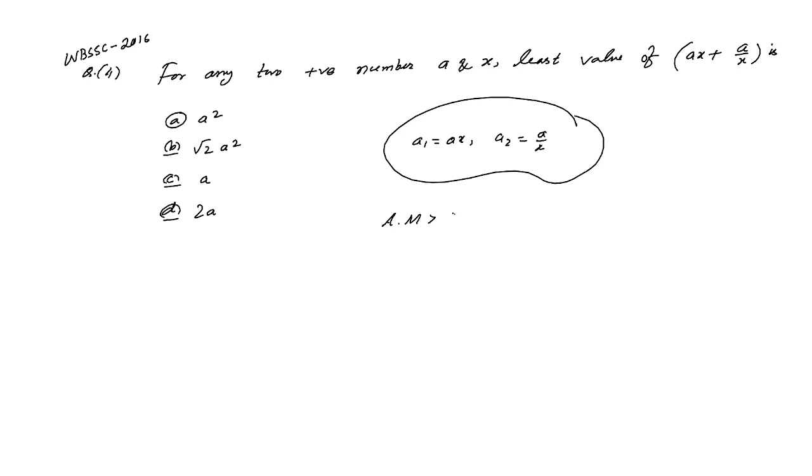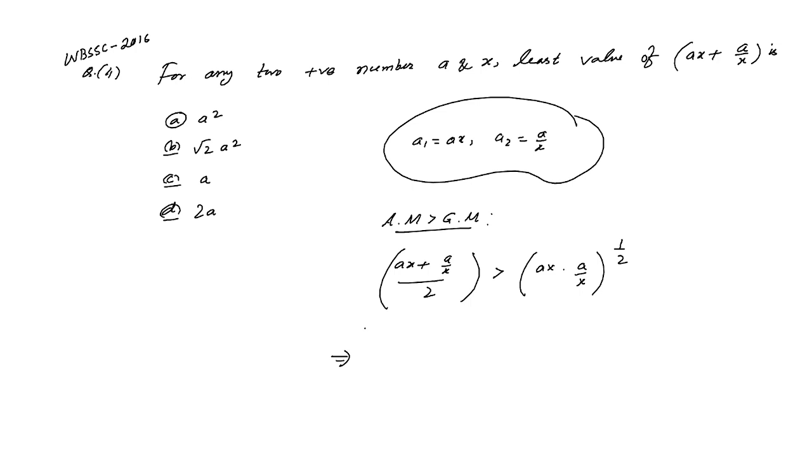So applying AM greater than GM, we get x plus a by x, by 2, is greater than x multiplied by a by x, whole to the power half.